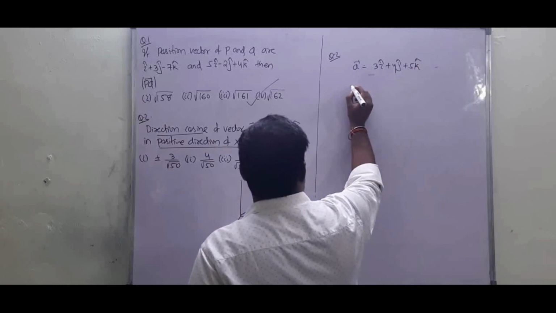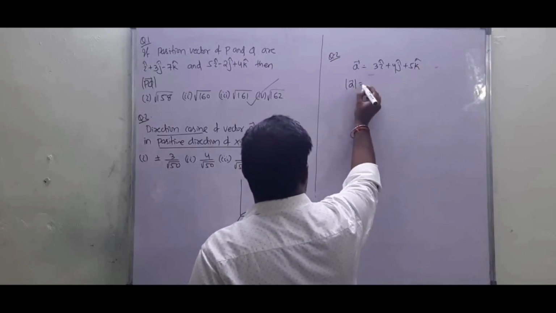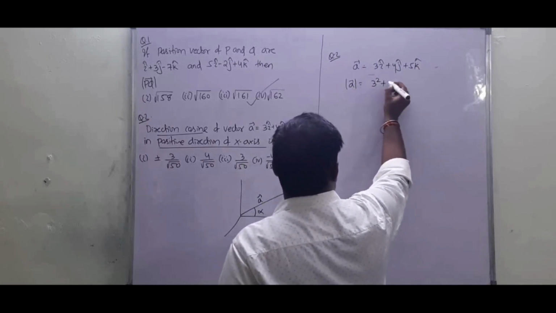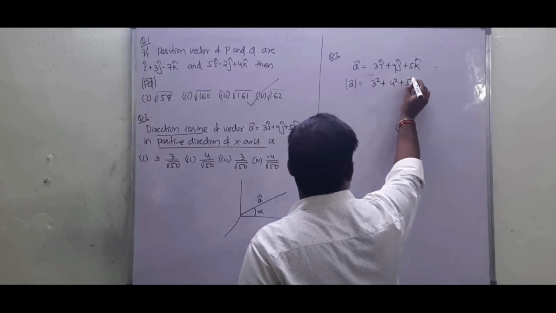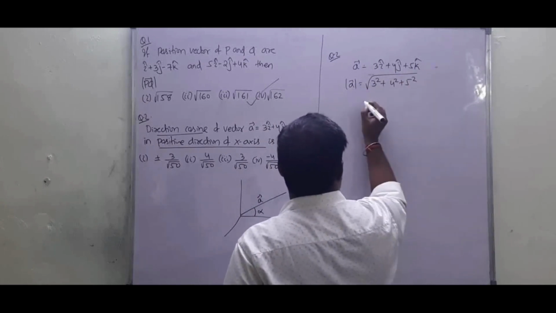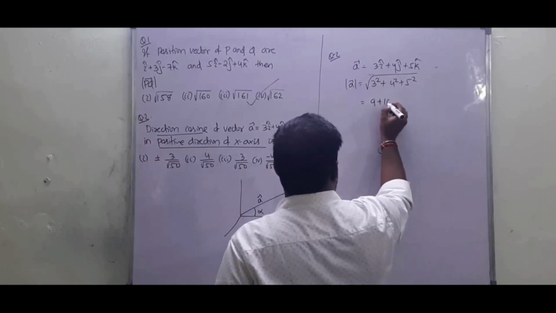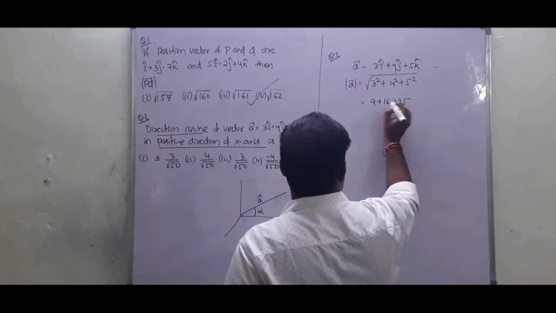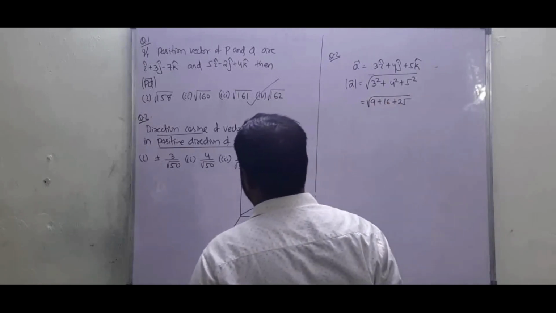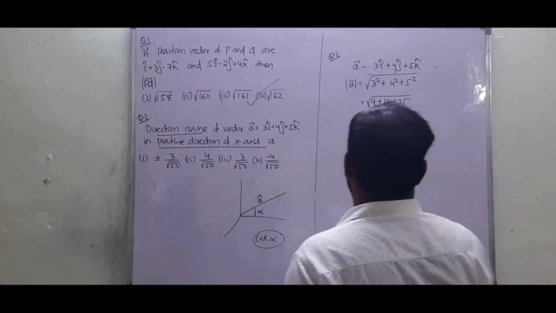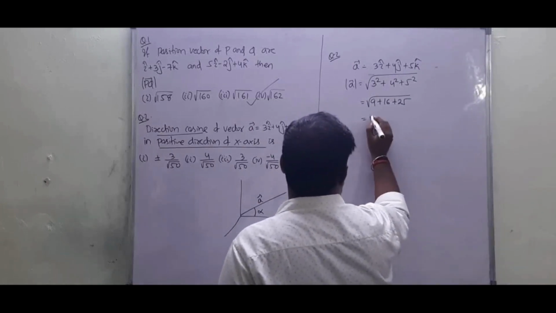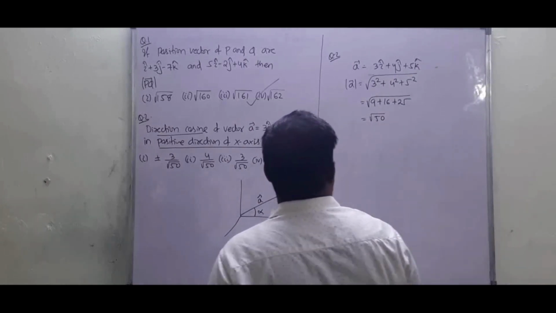Then what will be the magnitude of A vector? That is root over 3 square plus 4 square plus 5 square, that is root over 9 plus 16 plus 25. Yes or no? Then this value will be root 50.